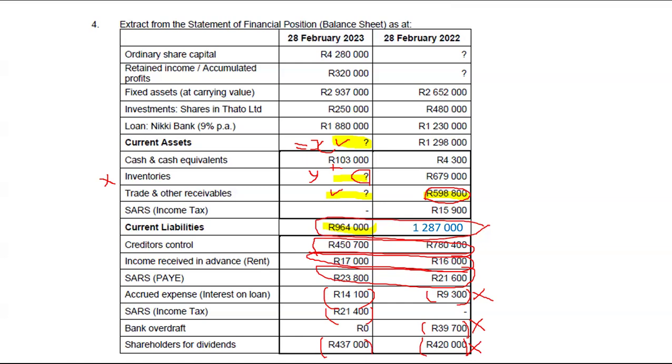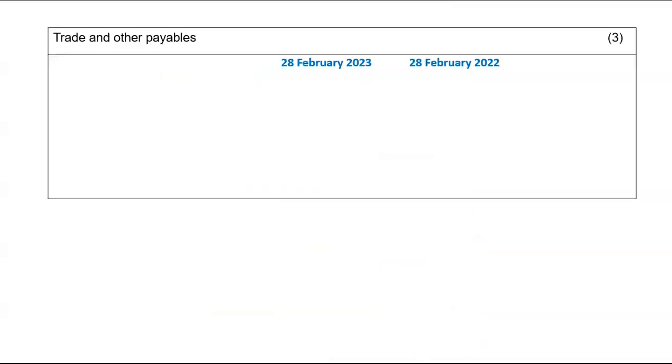So what I did is this. I started with the totals as I'm indicating. So my total for the current year was 964,000. My total for last year was 1,287,000. Previously, when I did this, it was 797,000. And that's when I noticed that, nah, man, there might be something wrong here. I wouldn't have noticed this mistake here. All right.